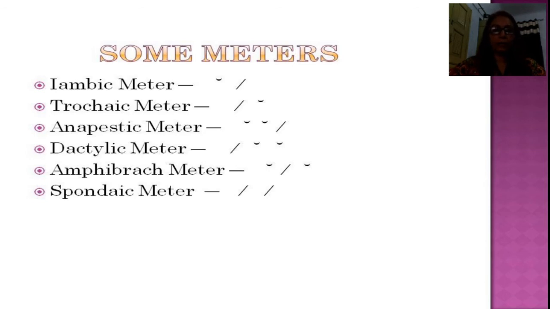In anapestic meter, the first two syllables are unstressed and the third is stressed. In dactylic meter, the first syllable is strong and the second two are unstressed. In amphibrachic, the first and the third syllables are unstressed while the second is stressed. While in spondaic, all the syllables are stressed.